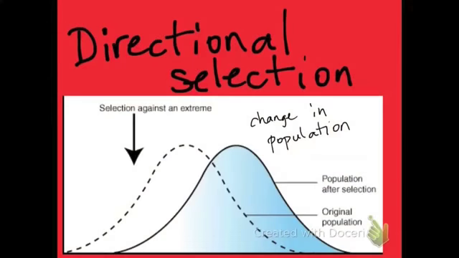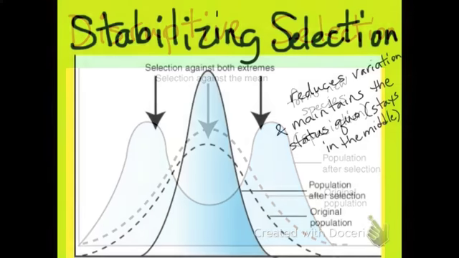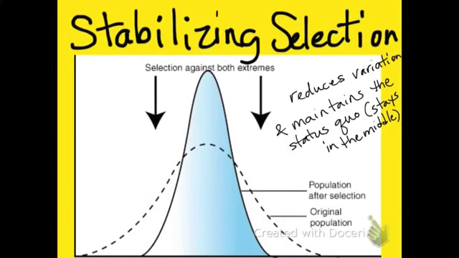Directional selection is a type of natural selection where there is a change in population. Disruptive selection is a type of natural selection that forms new species. This is called speciation. Stabilizing selection is a type of natural selection that reduces variation in species, maintains the status quo, or in this diagram, it stays in the middle.